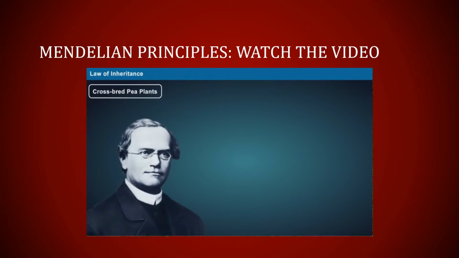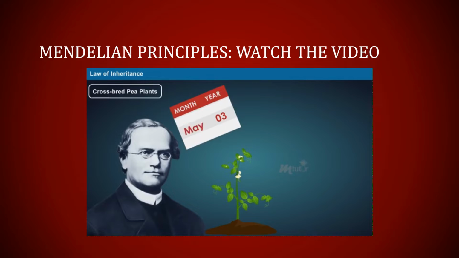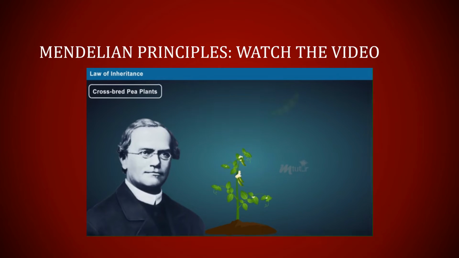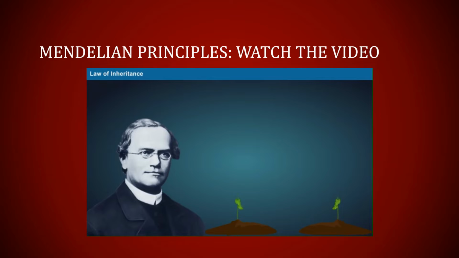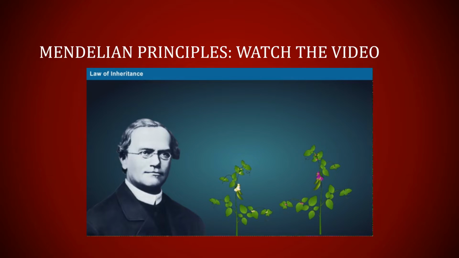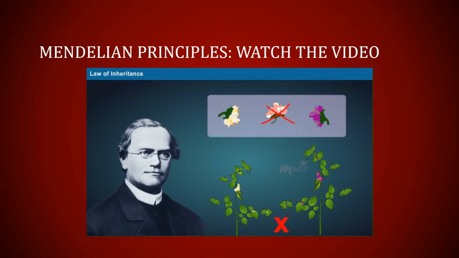Mendel selectively crossbred pea plants over generations and discovered that certain characteristic traits appear in the offspring without any blending of parent characteristics. To explain this concept, Mendel crossbred two different pea plants, one bearing white flowers and the other bearing purple flowers. The resulting offspring produce either white flowers or purple flowers. However, flowers of intermediate color never appeared in any of the generations.